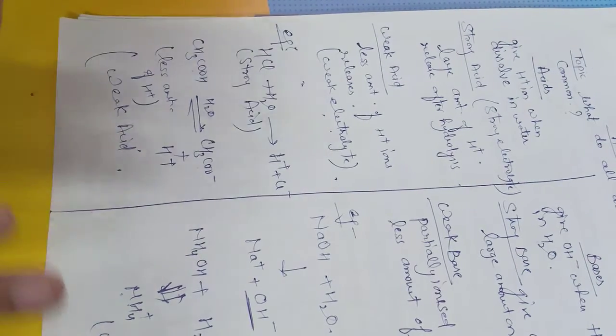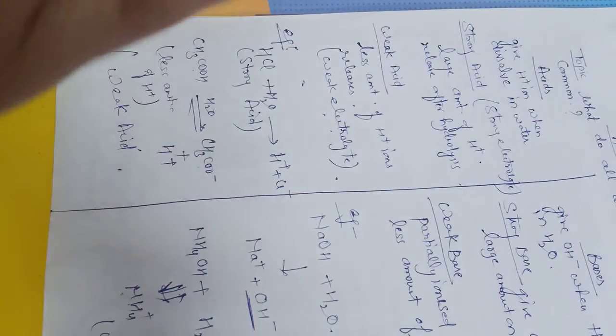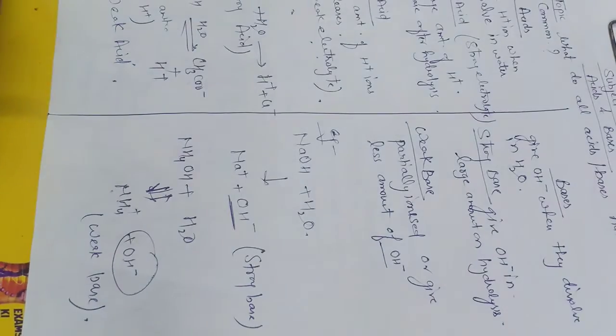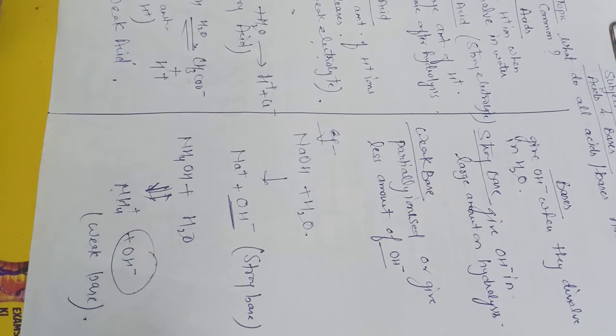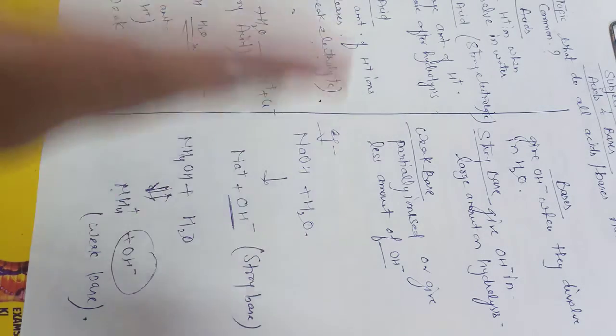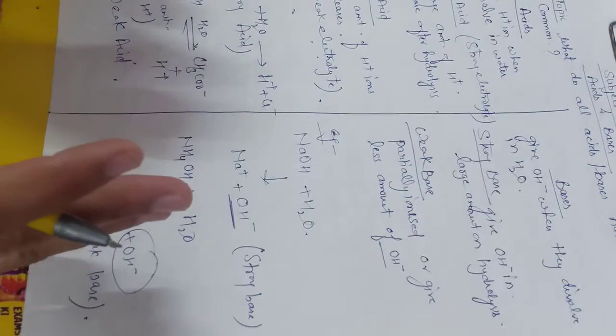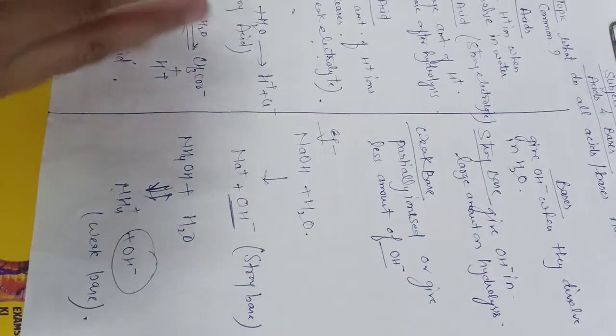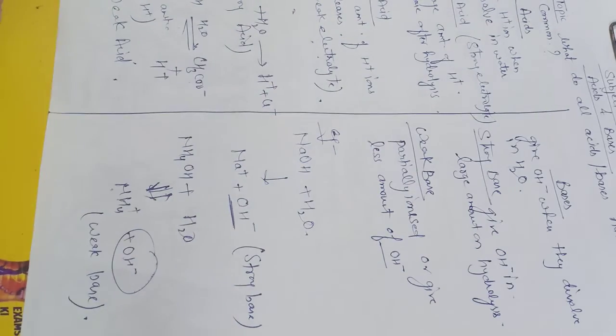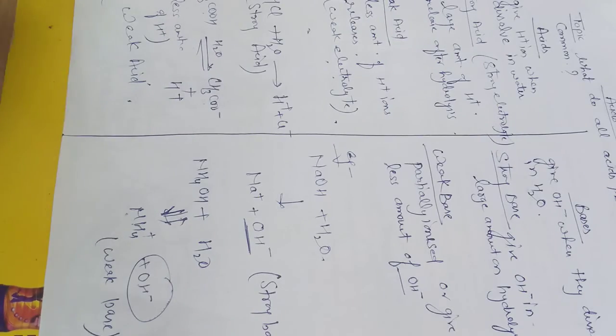That's all about the common thing which is present in all the acids, and the main common thing which is present in all the bases. And on the basis of the presence of H plus and OH negative ion, we have two categorizations: strong acid, weak acid, and strong base, weak base. Hopefully all of you understand this basic concept.